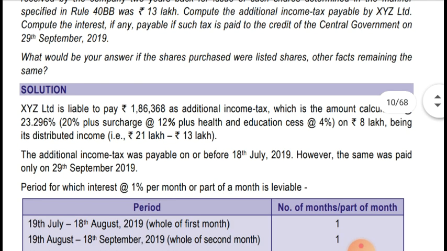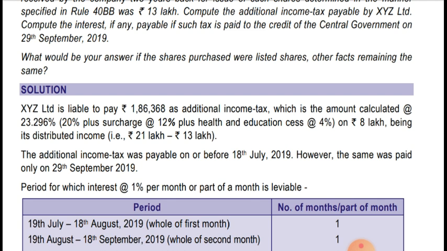The additional income tax was payable on or before 18 July 2019. As it is written in the provision of section 115QB, interest will be charged at 1% per month or part of the month, applicable from the 15th day, if the company has not paid the tax within 14 days.